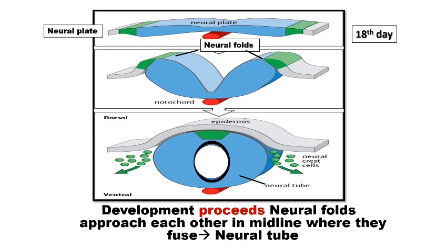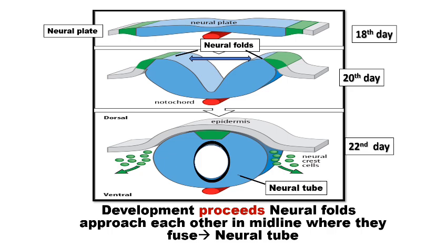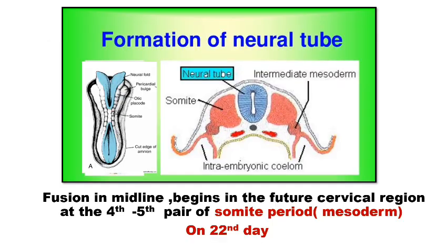Later, the neural folds approach each other and fuse to form the neural tube. Neural folds are formed by the 20th day, and closure of these folds forms the neural tube, which occurs around the 22nd day. Fusion in the midline begins in the region of the future cervical region at the fourth or fifth pair of somites, that is on the 22nd day.